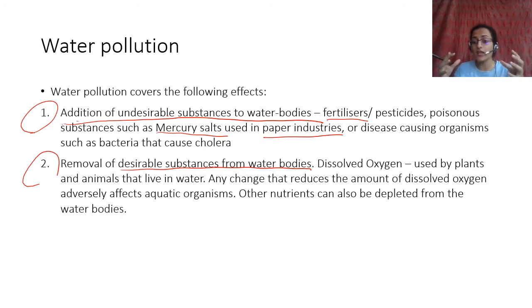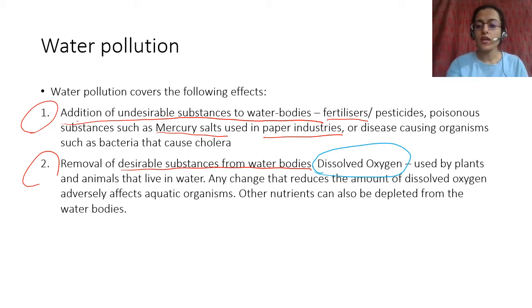There's always some amount that can grow, but if it becomes too much, it cannot grow. Then it starts to decompose, and the bacteria that decompose that algae use up oxygen that is dissolved in the water body, that is called dissolved oxygen. Okay? When the dissolved oxygen of a water body reduces, then the aquatic life forms that are dependent on that oxygen will die, right? So this is exactly what they're talking about: removal of desirable substances from water bodies.